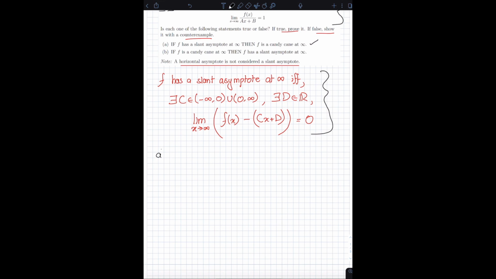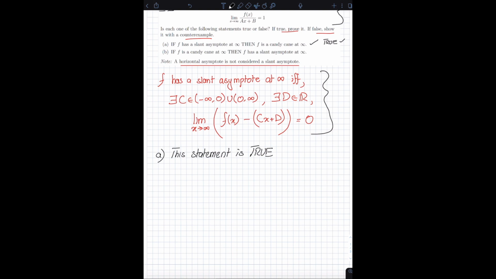First of all, we have to conclude whether or not this is true. If you concluded this is true, then you're absolutely right. This theorem is true. It is true that if f has a slant asymptote at infinity, then f is also a candy cane at infinity. So this statement is true. I'll present a proof for it. This is how, if you're doing such a question on an assignment or a test, you would write out your answer. The first thing is I'm going to say that this statement is true.